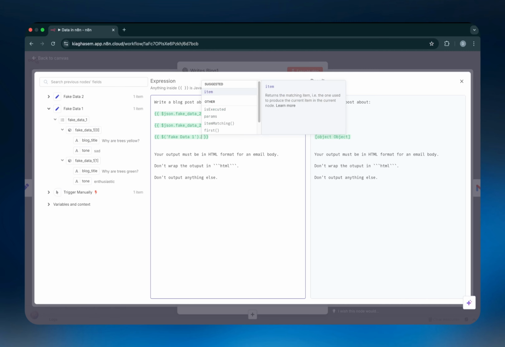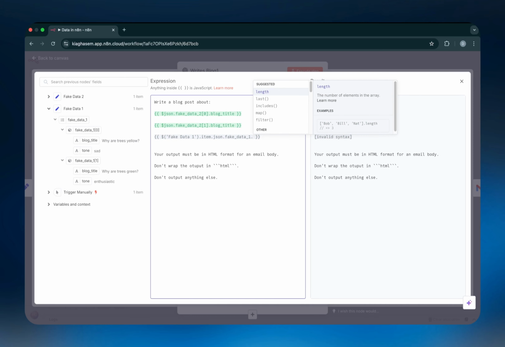Now, if I press dot, as you can see, it's going to say item, exactly how I said. So it has to be dot item dot JSON. So I'll put item and then another dot JSON and then another dot. And as you can see, this one says fake_data_1, which is this one here, exactly what we want. So we'll click on that and then we'll put another dot. This one's not going to work again, so we'll open the square brackets because it's an array. So we'll choose the item index that we want. In this case, we want to talk to, let's say, the second item. Let's just put index number 1. We'll delete the additional square bracket it gives us.